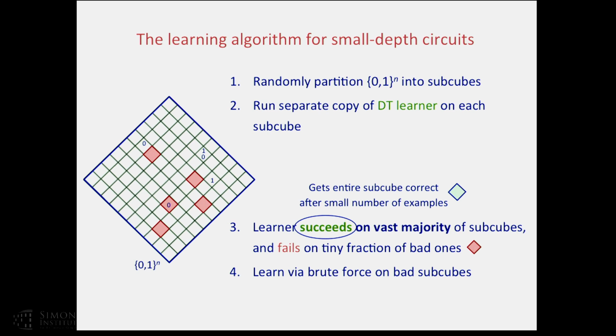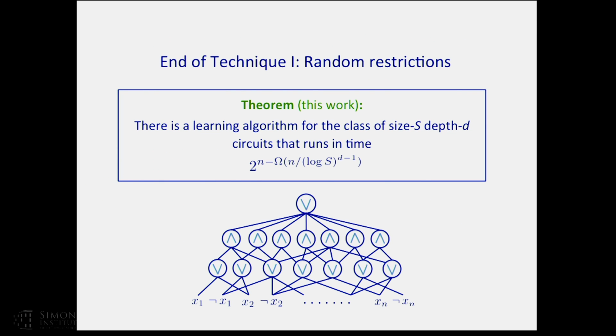Meaning, the learner gets the entire subcube correct after a small number of examples, much smaller than the size of the subcube. There are certain subcubes, the ones in red, for which this is not true. f is not a simple function there, so we'll go beyond this small number of examples and keep receiving counterexamples. At that point, I'm just going to learn the red subcubes by brute force. If you balance parameters, you get what we have, a learning algorithm for AC0. At a very high level, that's a sketch of how we use the switching lemma, along with a well-known learning algorithm for decision trees, to learn this complex class of AC0 circuits with exponential savings.